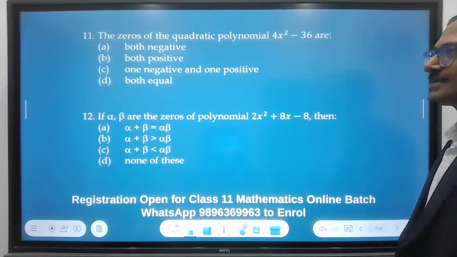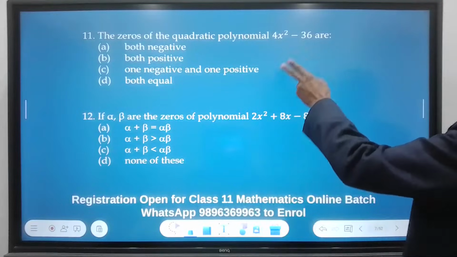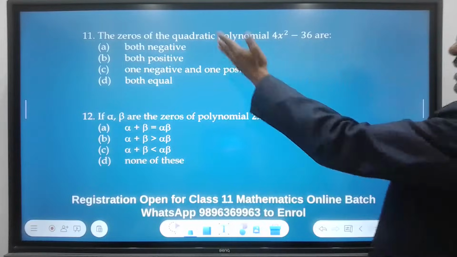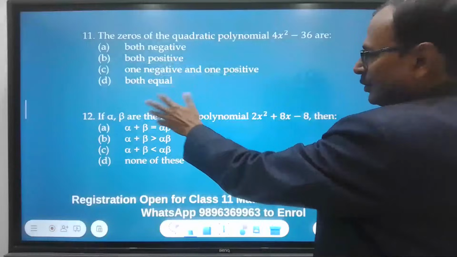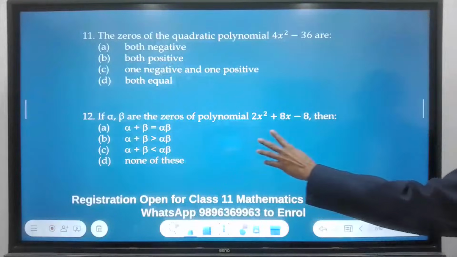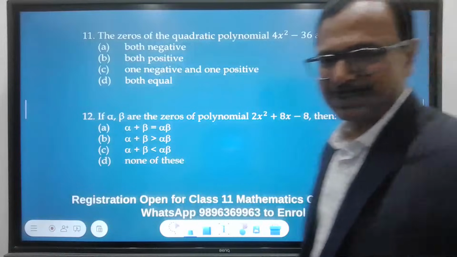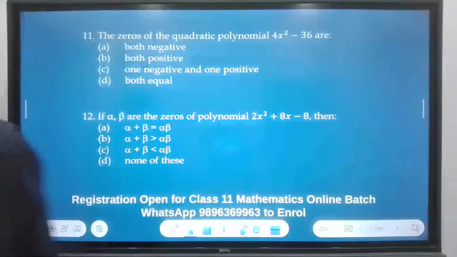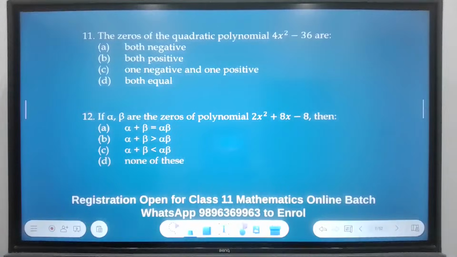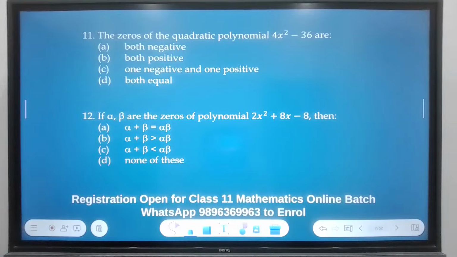And then we are going to discuss the zeros of the quadratic polynomial 4x square minus 36 are both positive, both negative, one negative, one positive, and both equal. If alpha beta are the zeros of this polynomial, then what is the correct relationship you will get? Let's see. So your turn to answer the questions, and then we'll come to the detailed discussion.